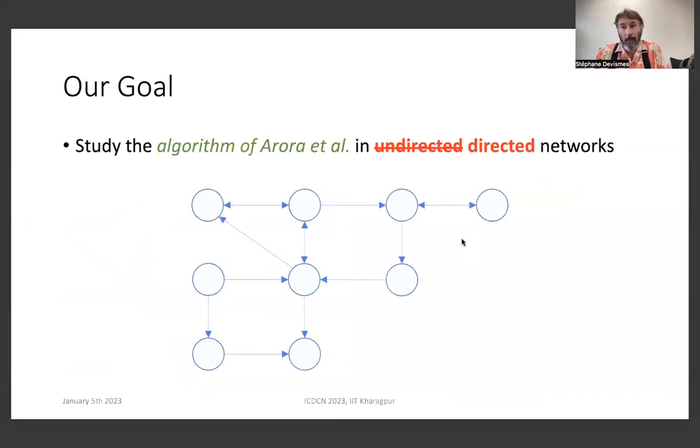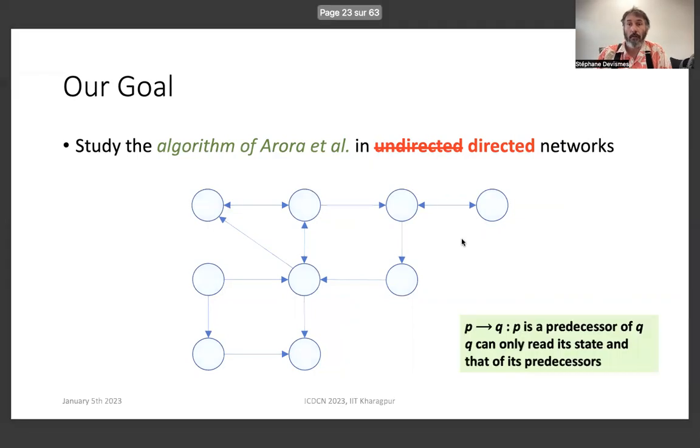Our goal in this paper is to study and analyze the algorithm of Arora and others in directed networks instead of undirected ones. By directed network, we mean that in the topology, edges are replaced by arrows, and the arrows represent the predecessor relationship.